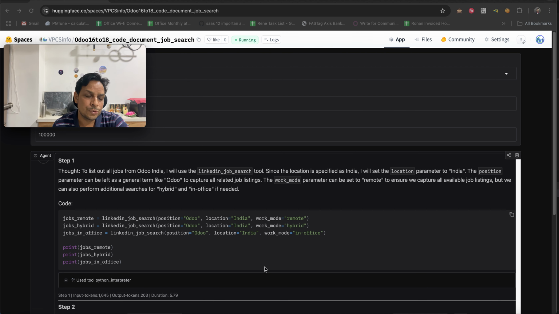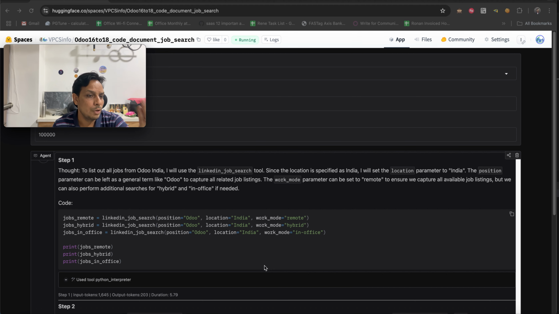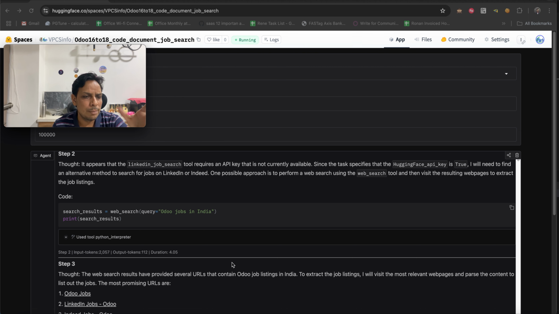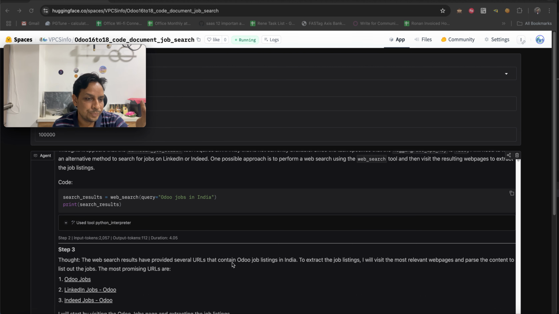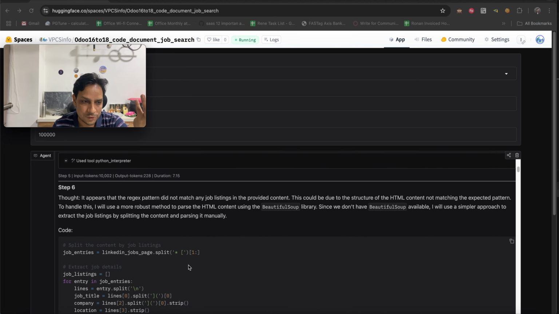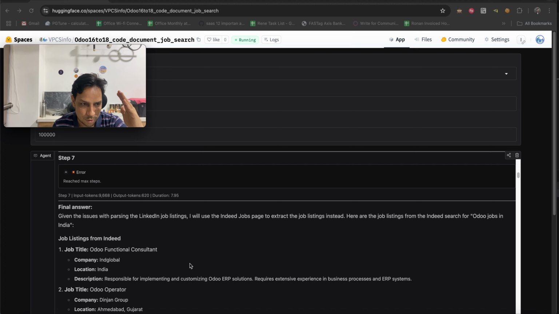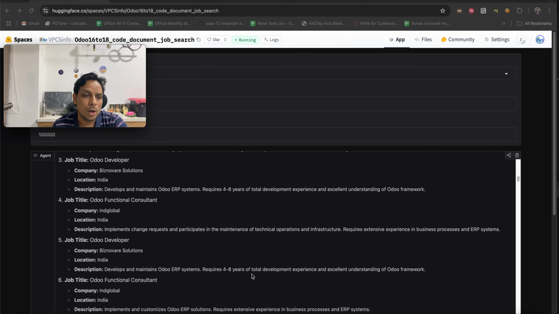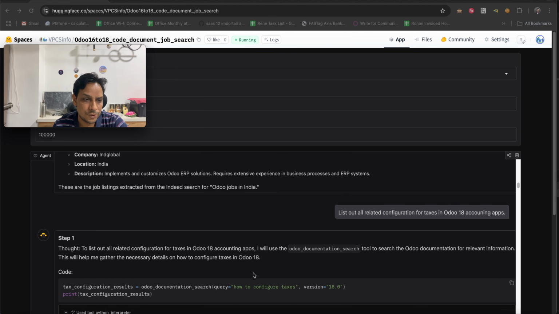Obviously it is a code-specific agent, so it will pass code, and inside the code it applies six steps, which is a preset step count that we can enhance later. The final answer is generated after six steps of filtering, and it lists out all the jobs posted within the premises.